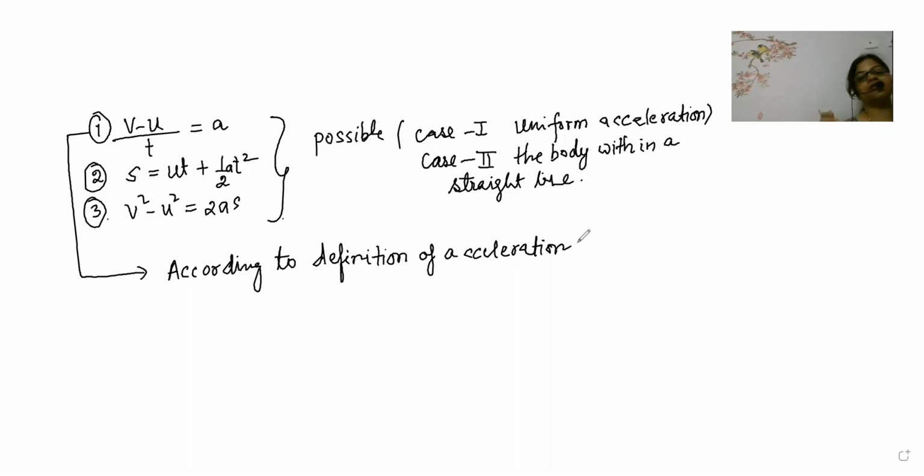So there are exactly three equations of motion. The first equation of motion is v minus u by t is equal to a. The second equation of motion is s is equal to ut plus half at square. The third equation of motion is v square minus u square is equal to 2as.